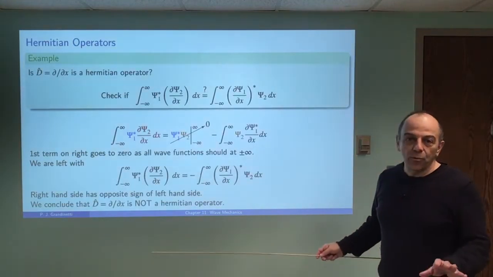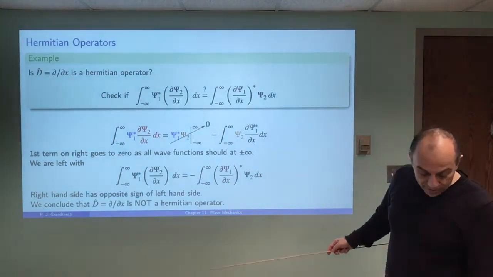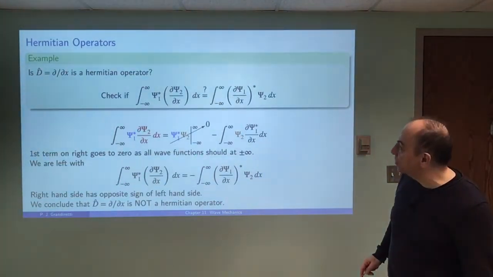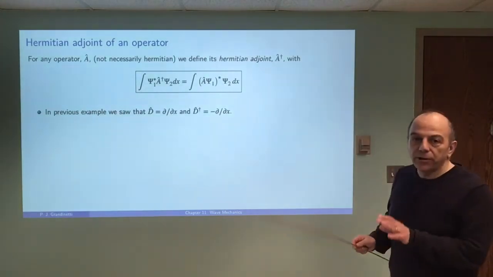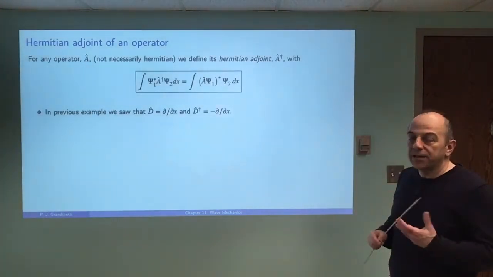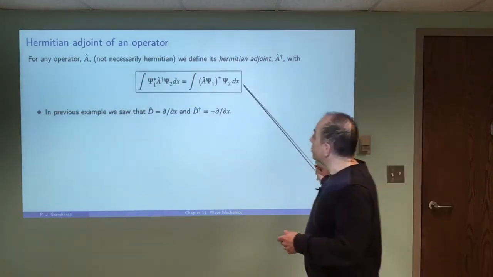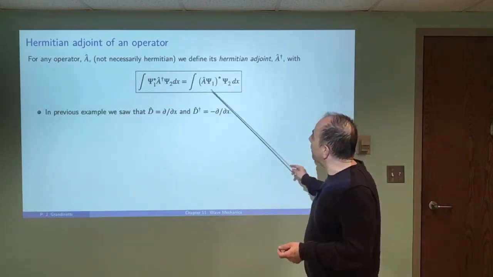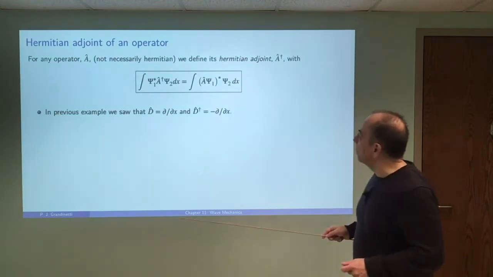Do the same thing with the momentum operator, and you will find that it is Hermitian, that this will be true. But this is an example where we find that it's not true. Now, any operator, whether it's Hermitian or not, you can define something called its Hermitian adjoint using this same approach. We define the adjoint of an operator as one that satisfies this relationship with its original operator.